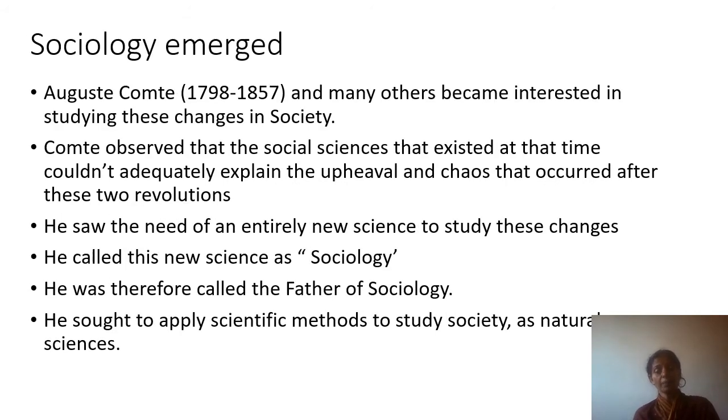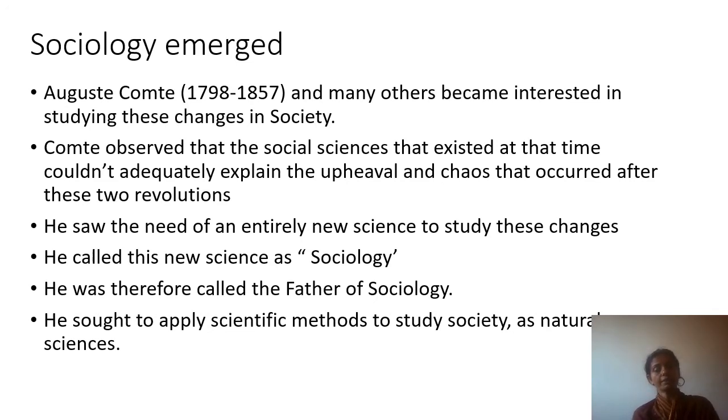And when all this was happening, the French Revolution, the Industrial Revolution, unrest in people, so many changes in their lives, then sociology emerged. Here came one person with the name Auguste Comte, 1798 to 1857. There were many others also who became interested in studying these changes in society. Comte observed that the social sciences that existed at that time could not adequately explain the upheaval and chaos that occurred after these two revolutions.